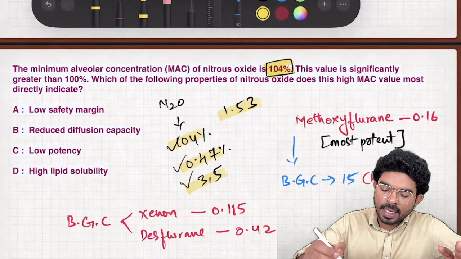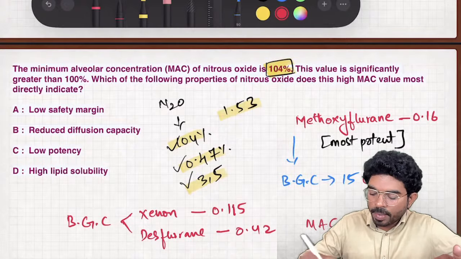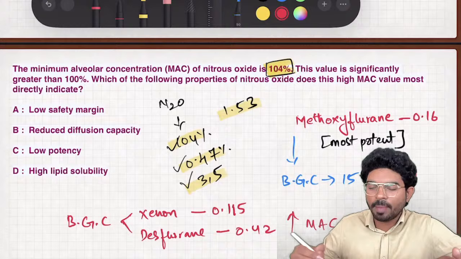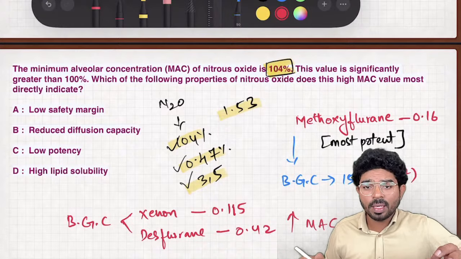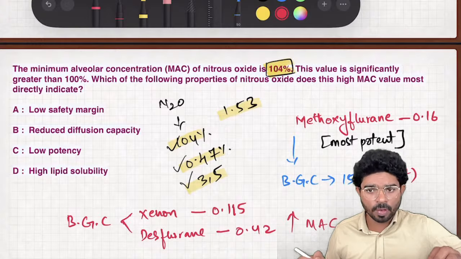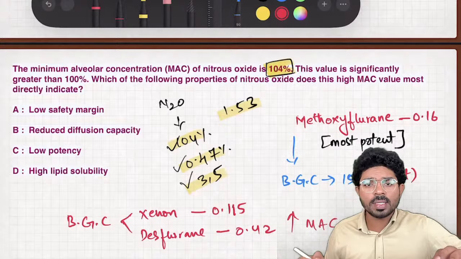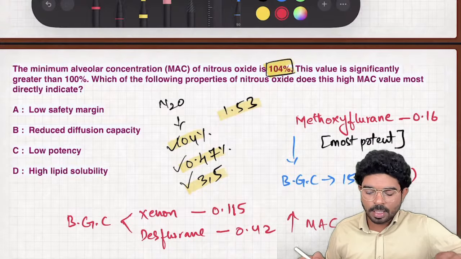MAC value is going to tell you the potency of the drug. So how is it going to correlate? MAC is inversely proportional to potency. Means the more the MAC value, the less will be the potency. The highest MAC value among the different gases we have learned is nitrous oxide, that is 104%. So nitrous oxide is going to have the least potency.